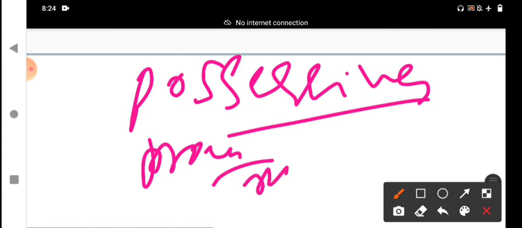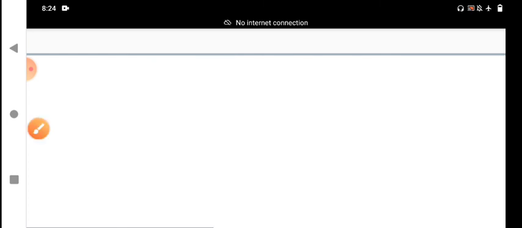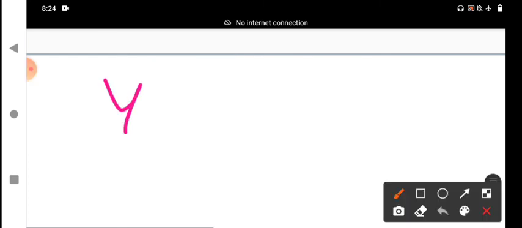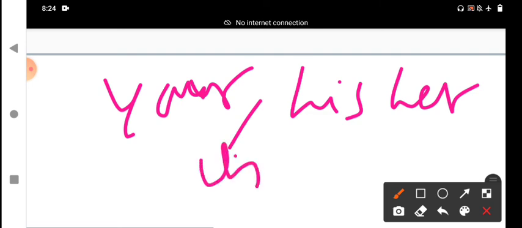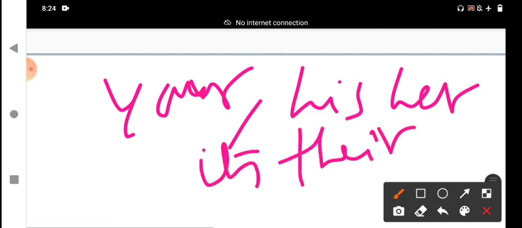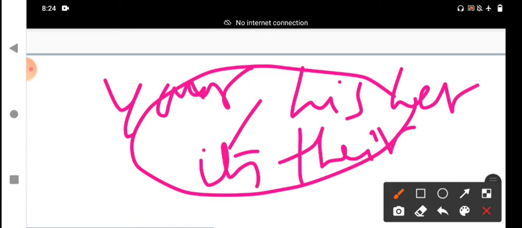First person: my, our, both singular and plural. Second person: you, your. And his, her, its, their. These are the possessive adjectives. These also function as possessive pronouns.